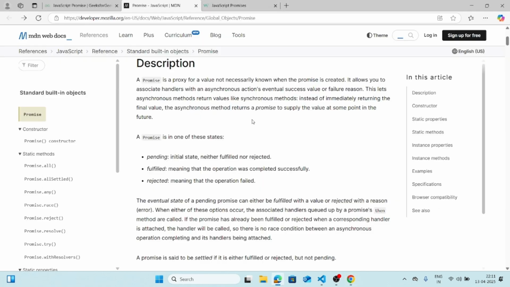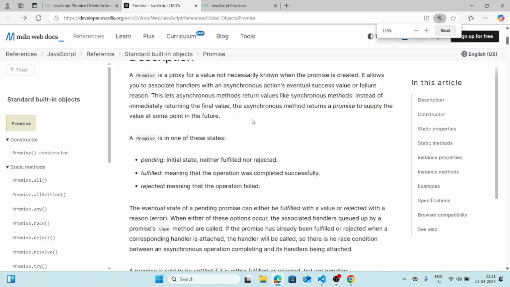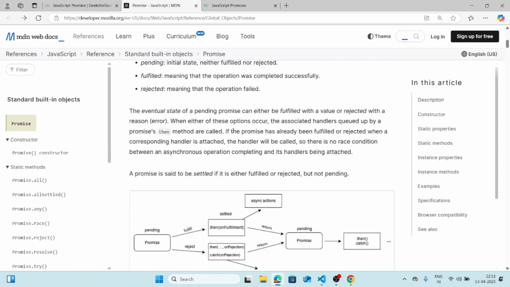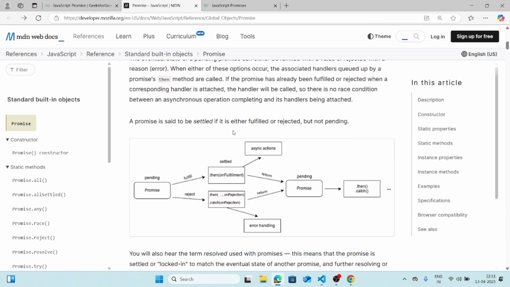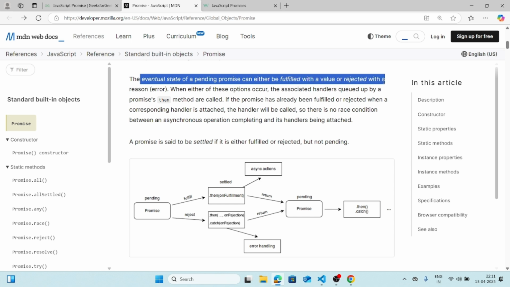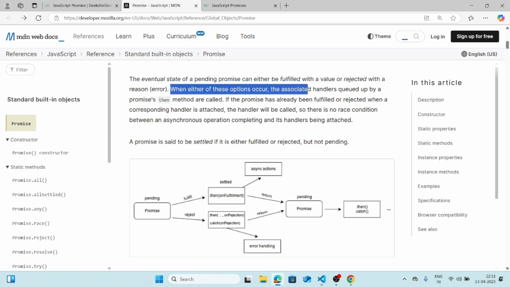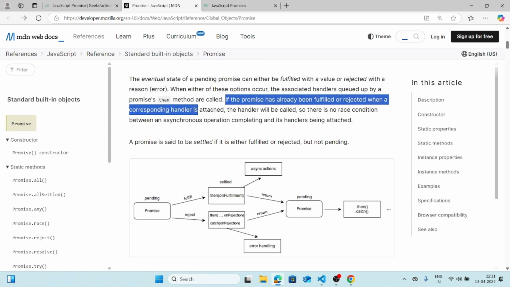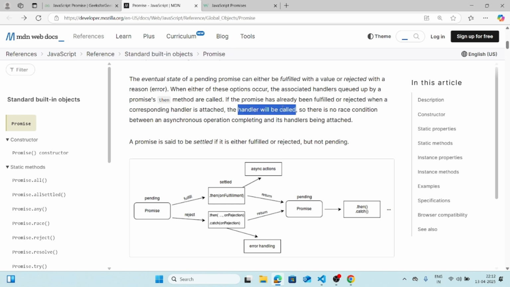Now moving back to the article, let's find out something better. The eventual state of a pending promise can either be fulfilled with a value or rejected with a reason, an error. When either of these options occur, the associated handlers queued up by the promise's then method are called. I will tell you about this later on. If the promise has already been fulfilled or rejected when a corresponding handler is attached, the handler will be called.